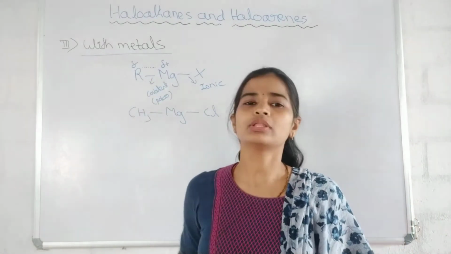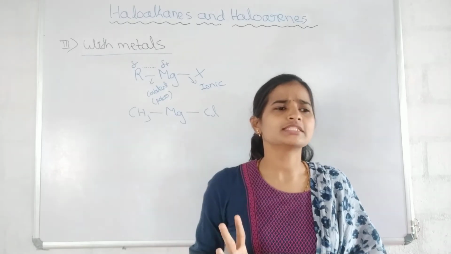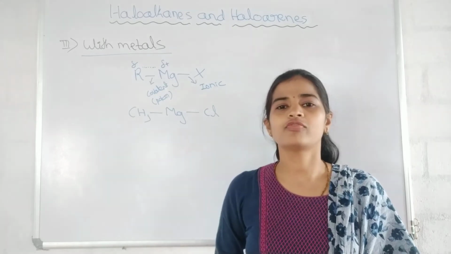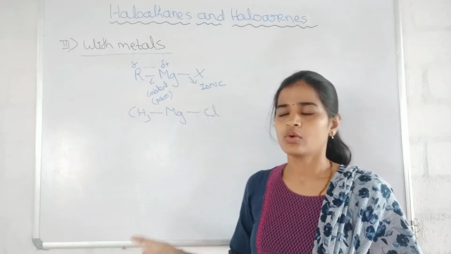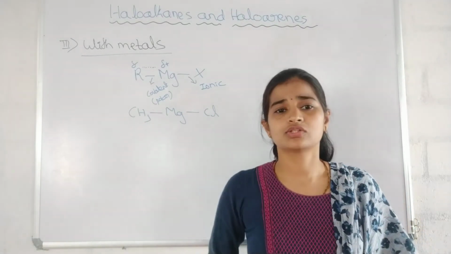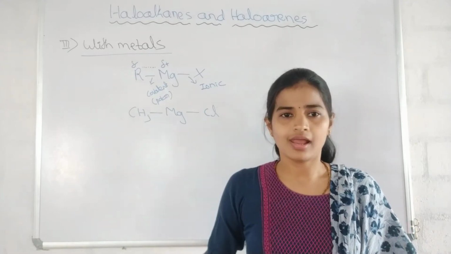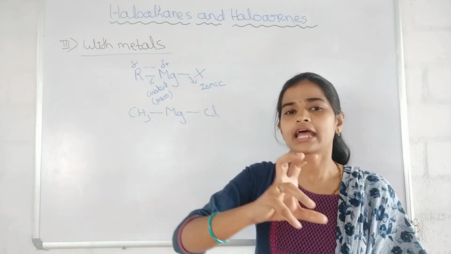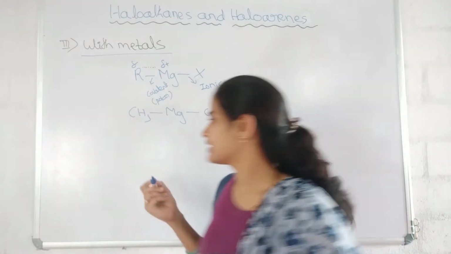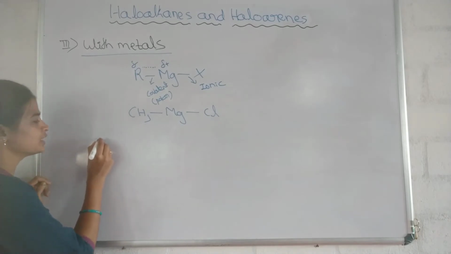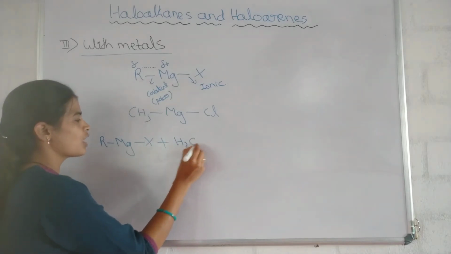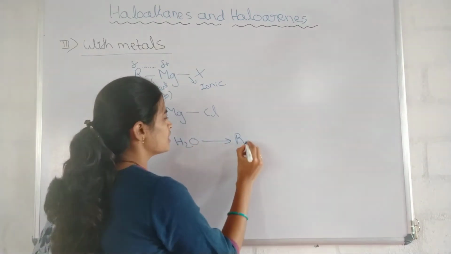To tell about the importance of Grignard reagent: it is widely used in the preparation of a number of organic compounds, or in the conversion of one organic compound to another organic compound. It also reacts with protic solvents like water, alcohol, ammonia, and abstracts the hydrogen atom to form magnesium hydroxide. For example, see here, it reacts with water. Alkyl magnesium halide reacts with the water and abstracts the proton.